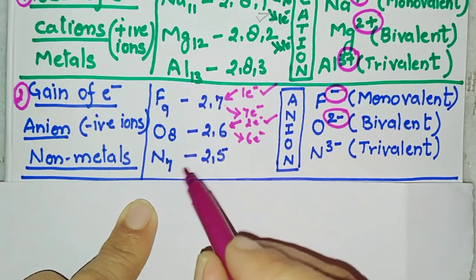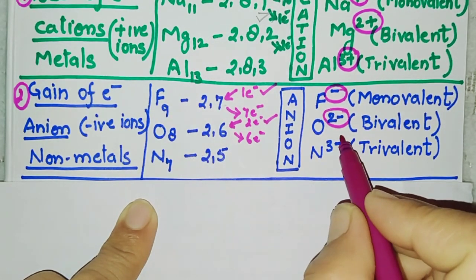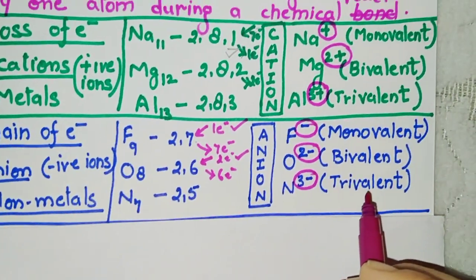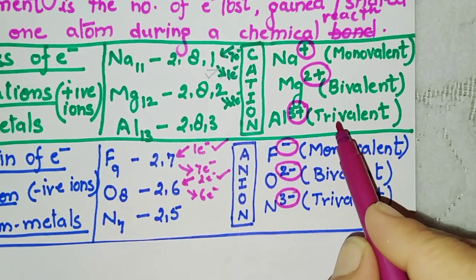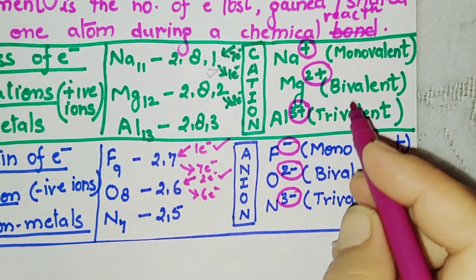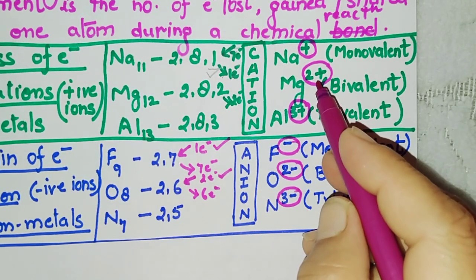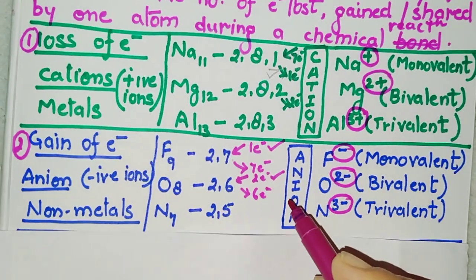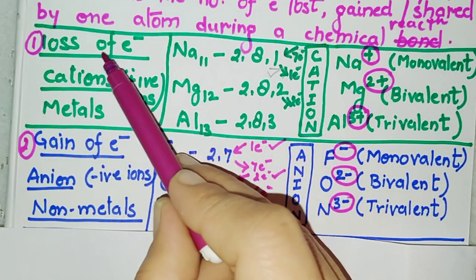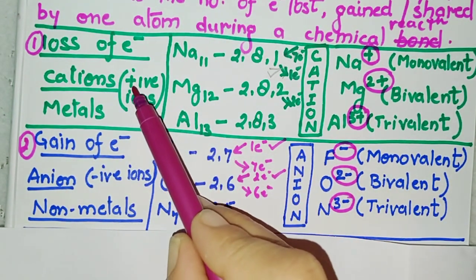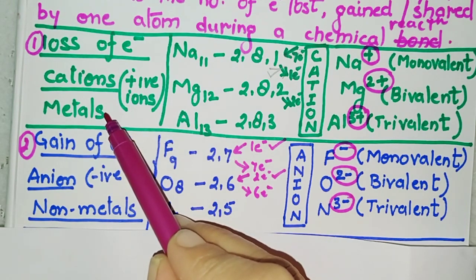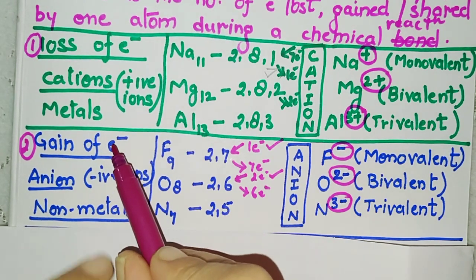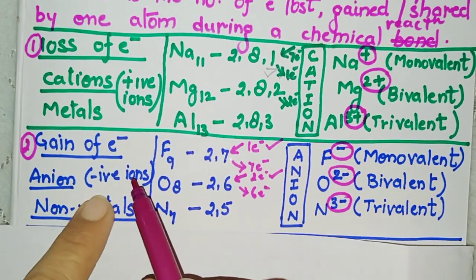Similarly with fluorine and oxygen, nitrogen also acquires 3 minus charges, so it is called trivalent. So what can be the conclusion? Mono, bi, tri, tetra and poly can be in the positive category, and also in the negative category. What we must remember: when electrons are lost, a cation is formed and the element is a metal. When a non-metal gains electrons, it forms an anion, a negative ion.